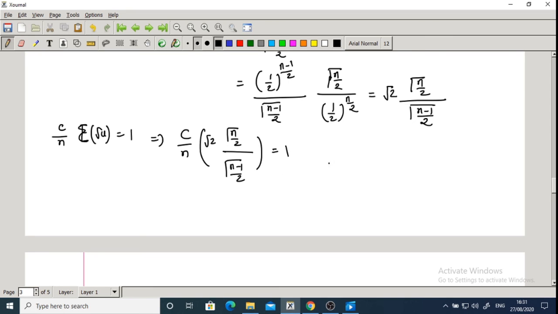So by simplifying this, finally you will get the answer. This implies c is equal to n into gamma n minus 1 by 2, and this term is multiplied, so square root 2 into gamma n by 2. So this is the value of the constant c. Thank you.